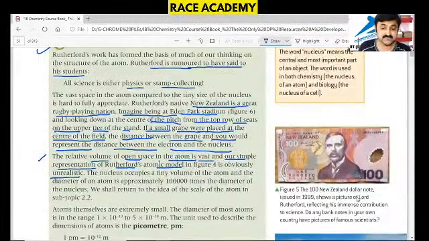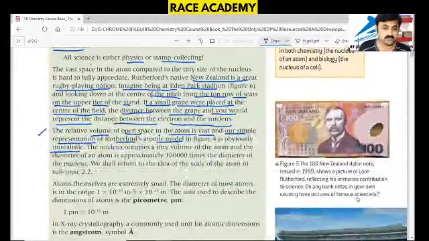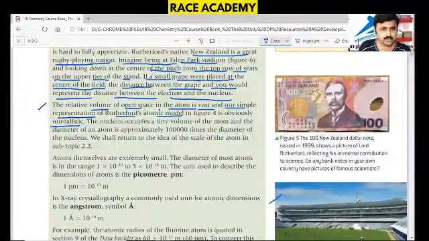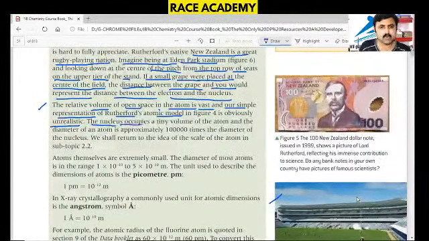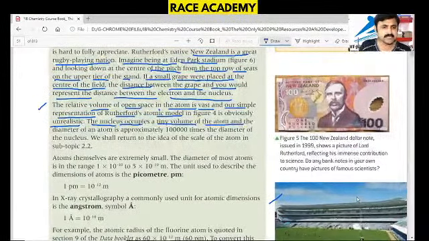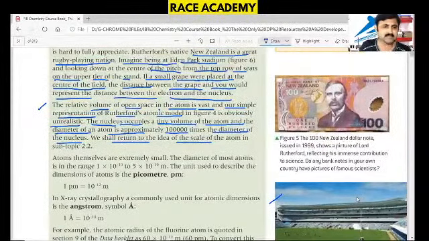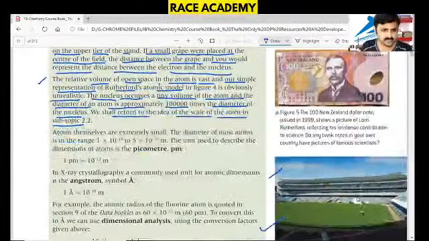So this is very clear to understand from Rutherford's theory, this cricket stadium. The nucleus occupies a tiny volume of the atom, and the diameter of the atom is approximately 1 lakh times the diameter of the nucleus. And we shall return to the idea of the scale of the atom in the next lectures.